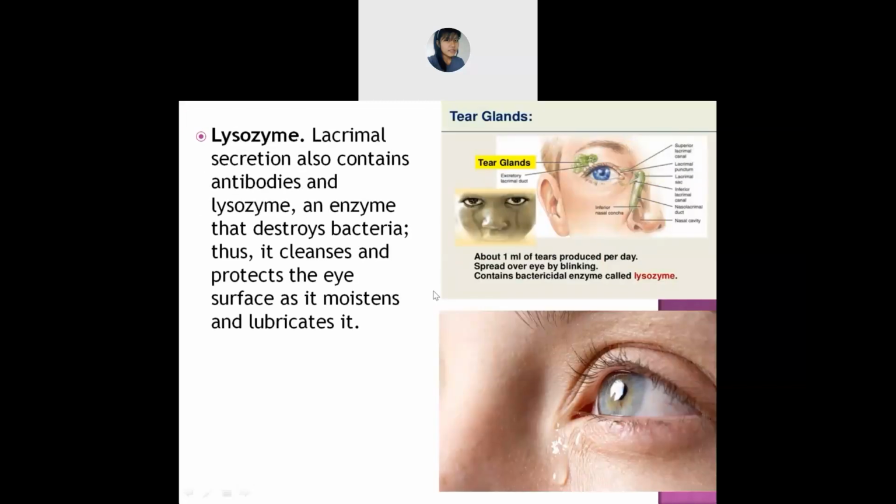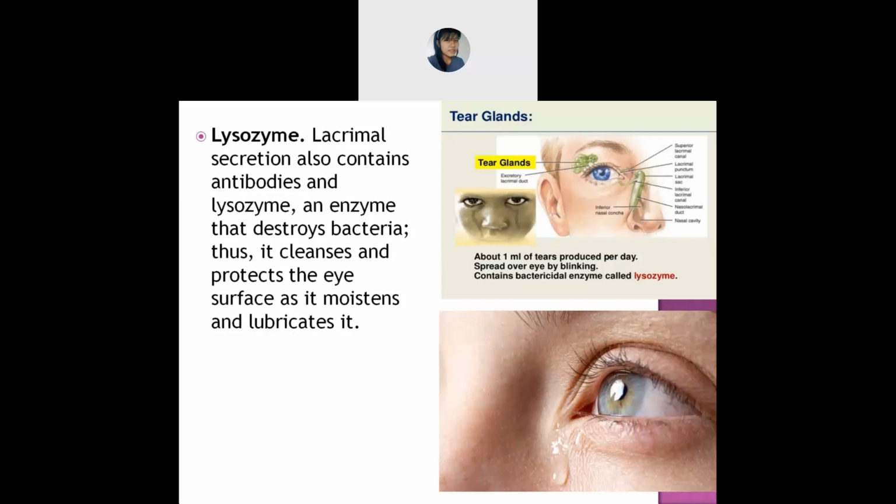Okay. Next is the lysozyme. Lysozyme is the name of an enzyme which is produced by the lacrimal glands. What is the purpose of this lysozyme? Same thing, like the tears that I have said. They destroy the bacteria.